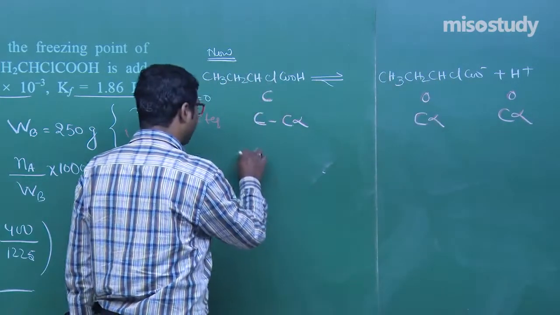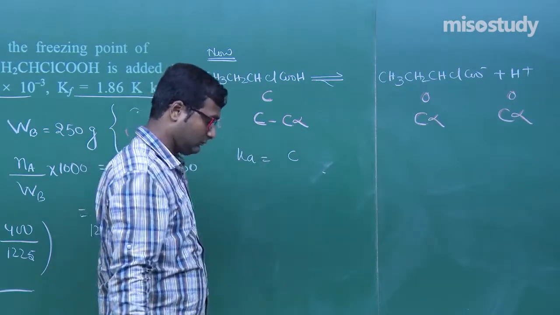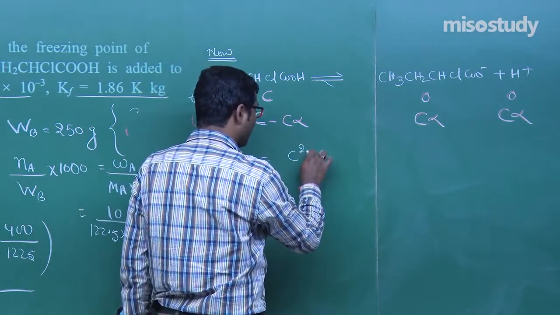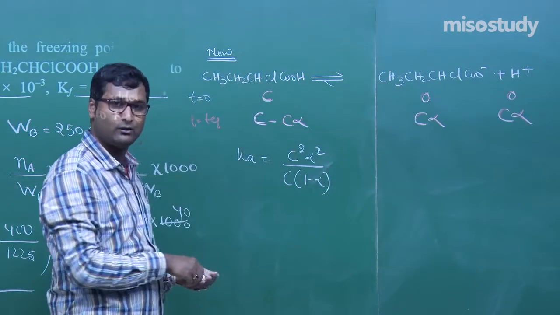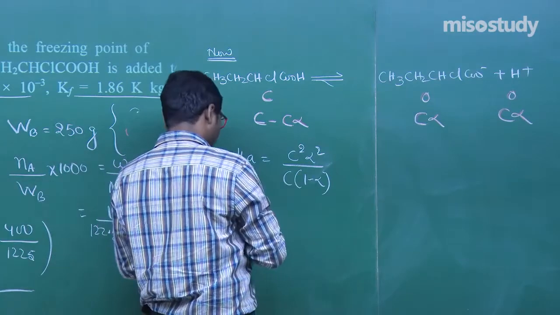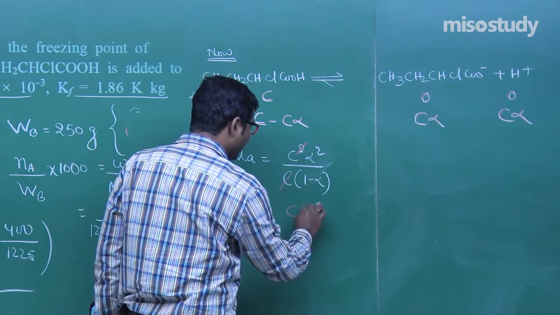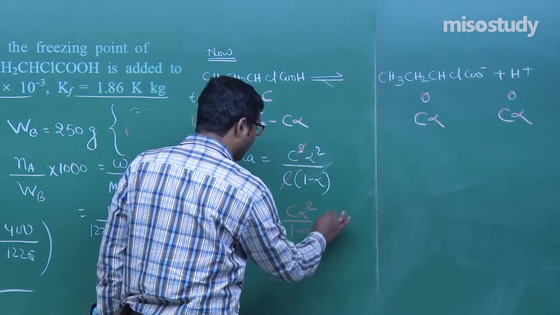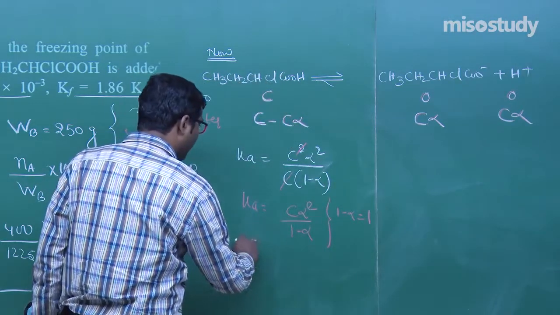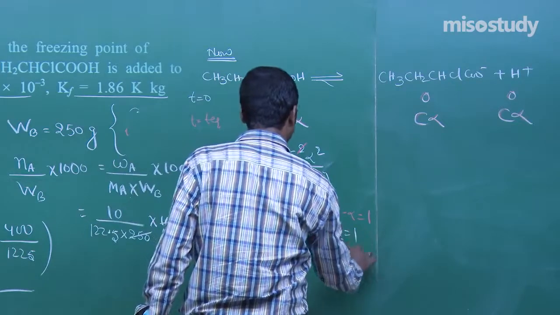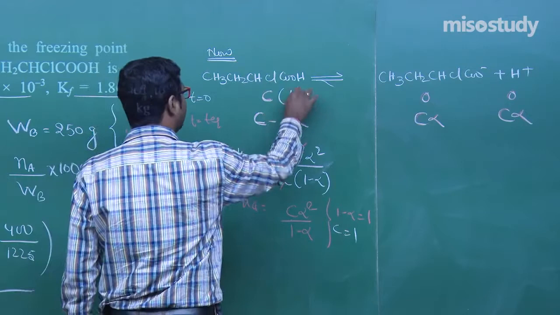What we observe here, that Ka is equal to product of concentrations, C square alpha square upon C into 1 minus alpha. Clear to you? Now that is chemical equilibrium. Ka is equal to C alpha square upon 1 minus alpha. 1 minus alpha is approximately equal to 1. And the concentration we have taken here is 1, my friend. Now starting from 1 mole, that is the case.